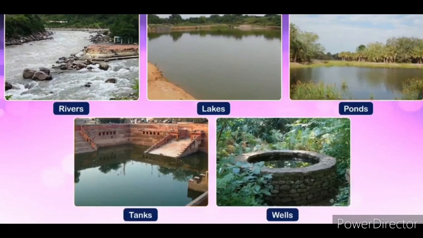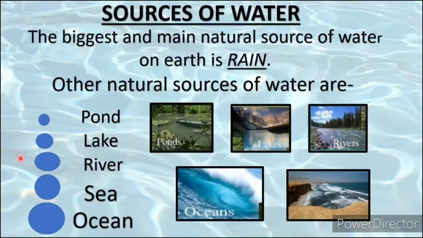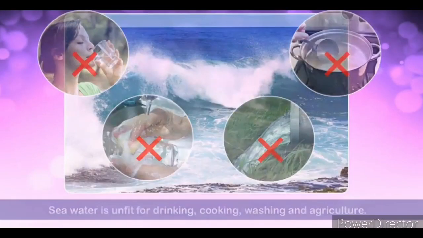Lakes, ponds and rivers get water mainly from rain. The rivers flow into a sea or an ocean. The water of the ocean is salty, so we cannot use that water. Why can we not use the ocean water? Because it is salty. Sea water is unfit for drinking, cooking, washing and agriculture.